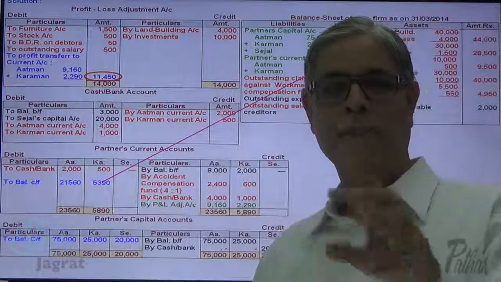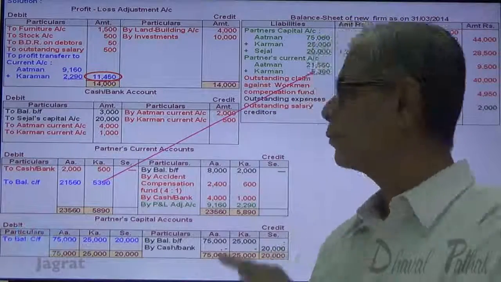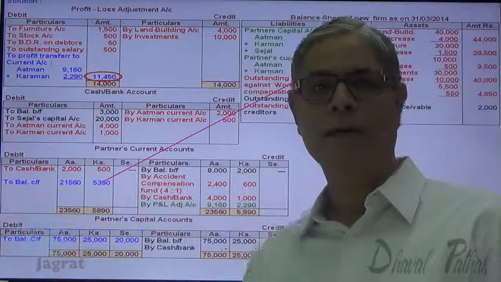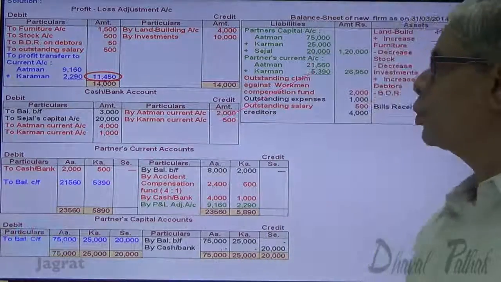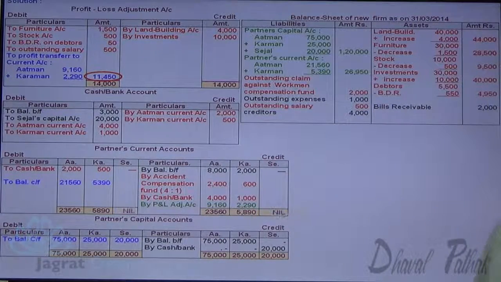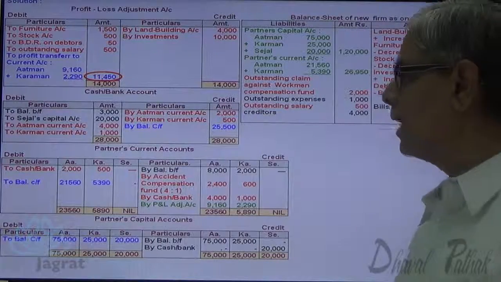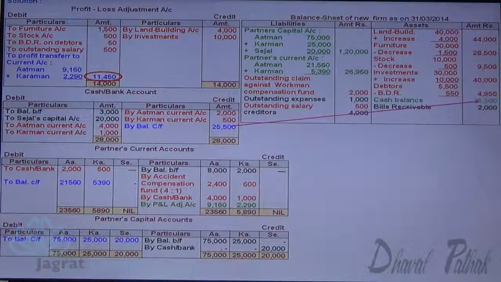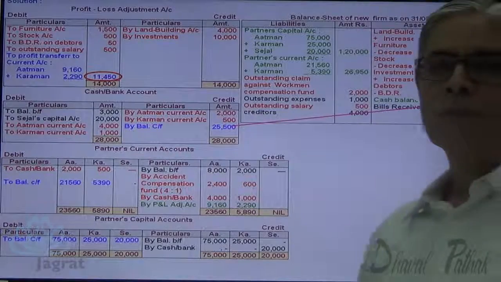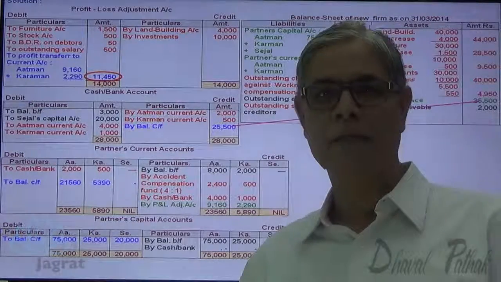After closing the capital balance and reporting in the balance sheet, I would prefer to close down this cash and bank account and let me find out the bank balance. So total of debit side, 28,000 minus 2,500, 25,500 is the cash balance. That will appear in the balance sheet asset side. This is how cash balance is reported on the asset side of balance sheet.